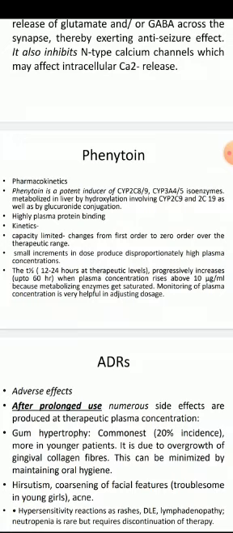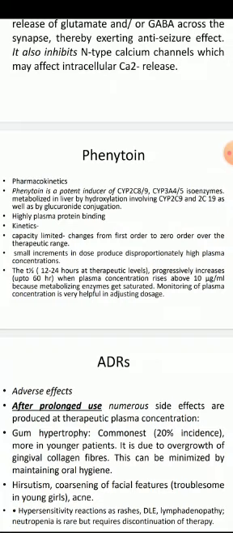Remember three peculiar features, which we have already discussed in pharmacokinetics in general pharmacology. The first one is that it is a potent inducer of microsomal enzymes, especially CYP3A4.